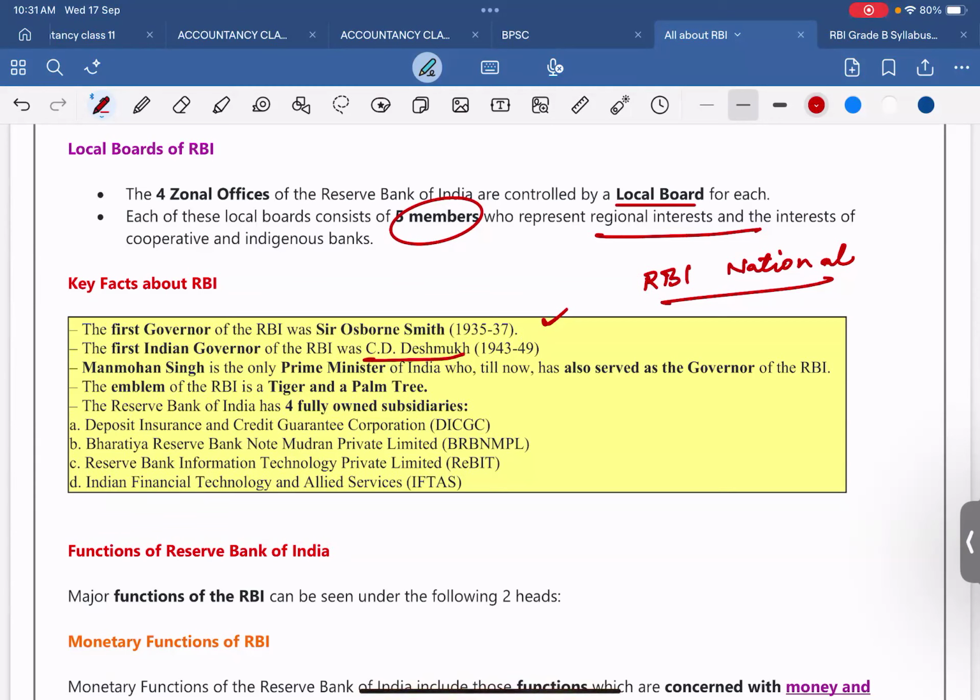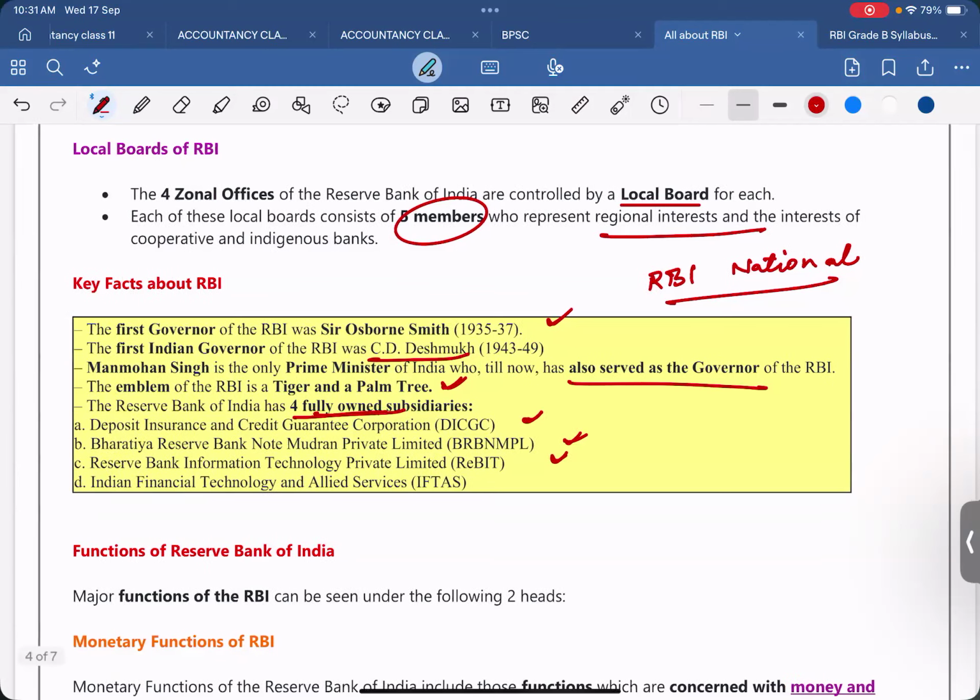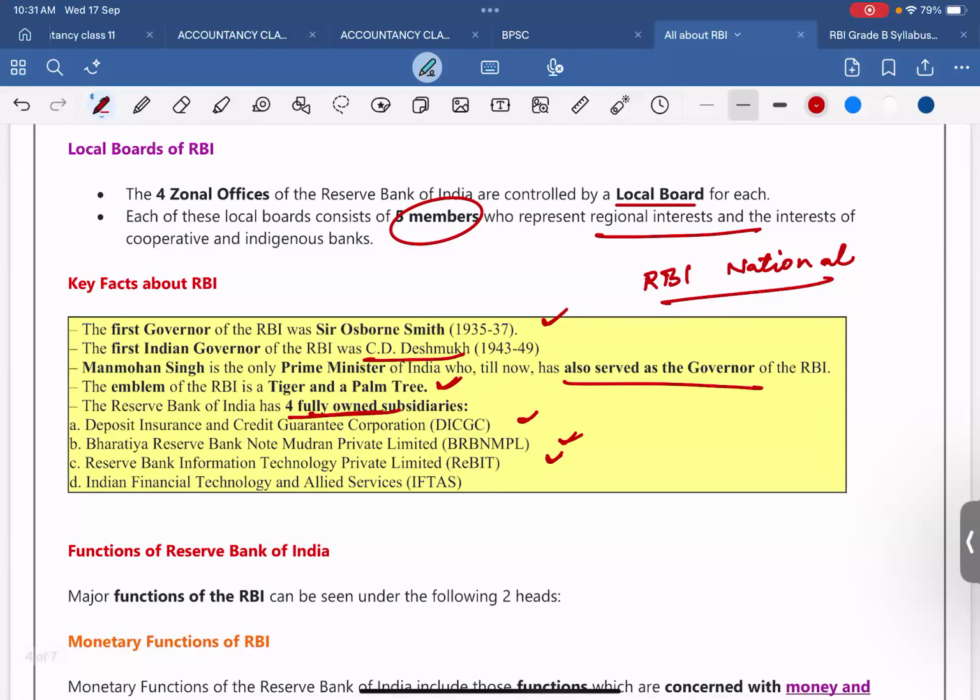Manmohan Singh is the only Prime Minister of India who till now has also served as the governor of the RBI. And the emblem of the RBI is a tiger and a palm tree. The Reserve Bank of India has 4 fully owned subsidiaries: the Deposit Insurance and Credit Guarantee Corporation, DICGC; Bharatiya Reserve Bank Note Mudran Private Limited, BRBNMPL, where notes are being printed; Reserve Bank Information Technology Private Limited, REBIT; and Indian Financial Technology and Allied Services, IFTAS. These are the key facts about RBI which you have to remember.